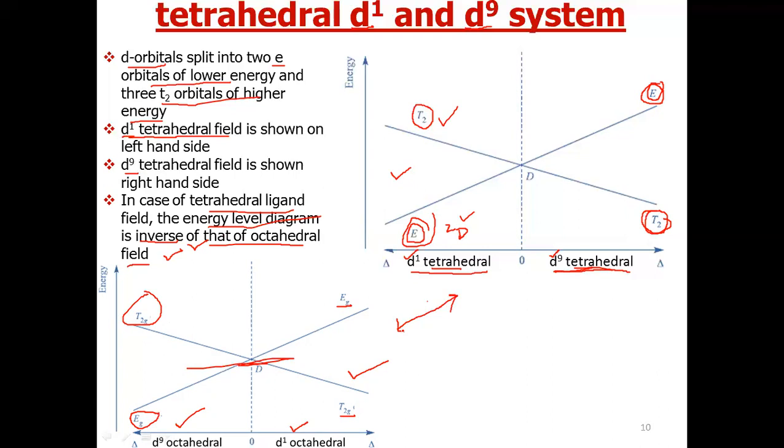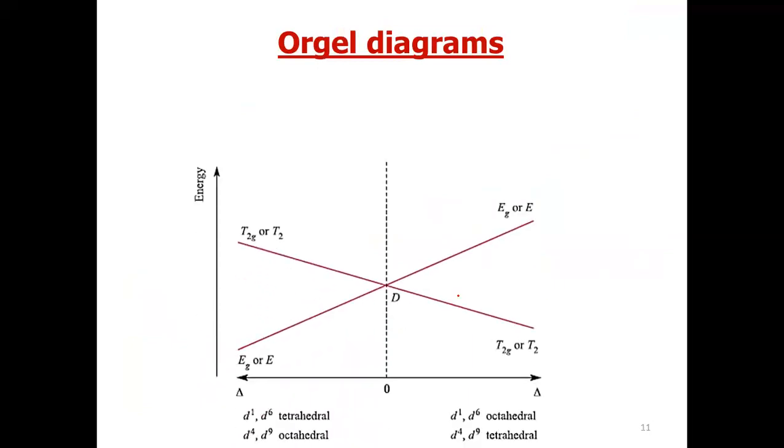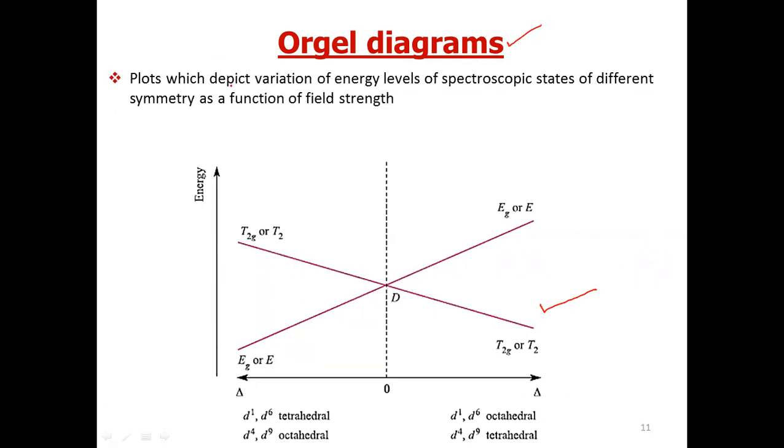Now both tetrahedral and octahedral fields can be represented in a single graph. So this is a single representation. We will say not graph, we will use plot or representation. This representation is called the Orgel diagram, which depicts the variation of energy levels of spectroscopic states. These energy levels are of states, not of orbitals.